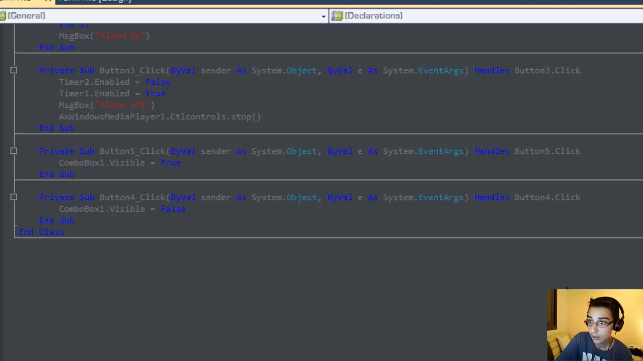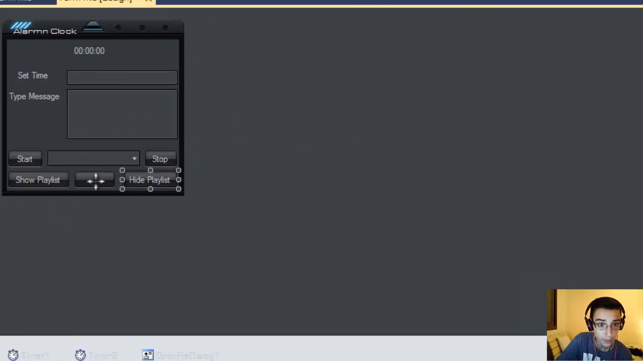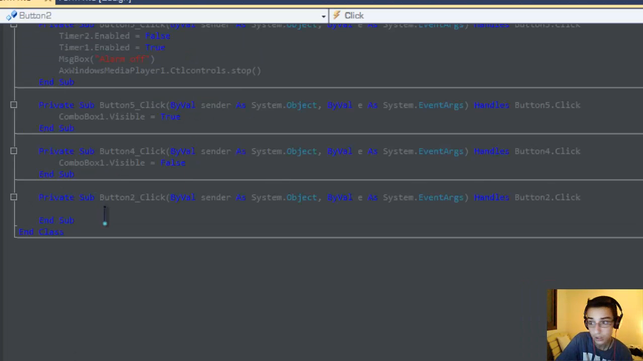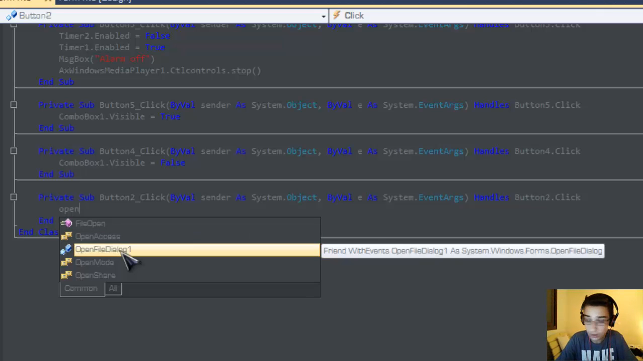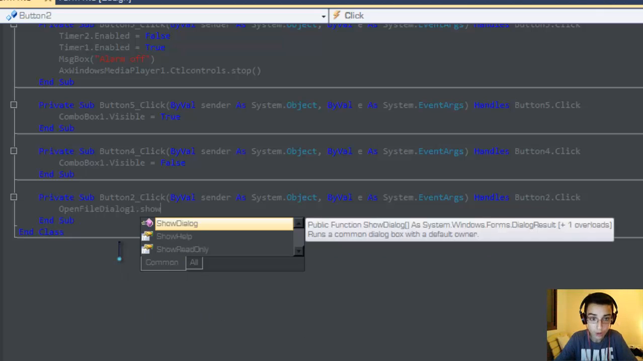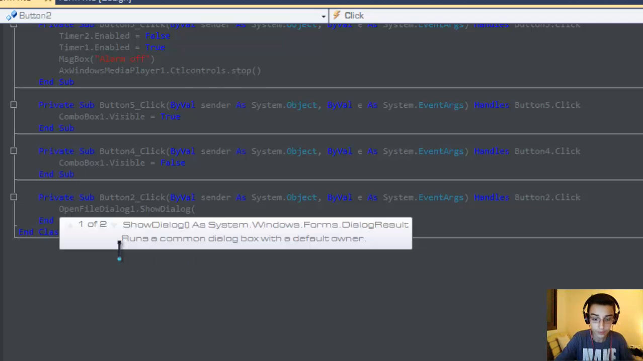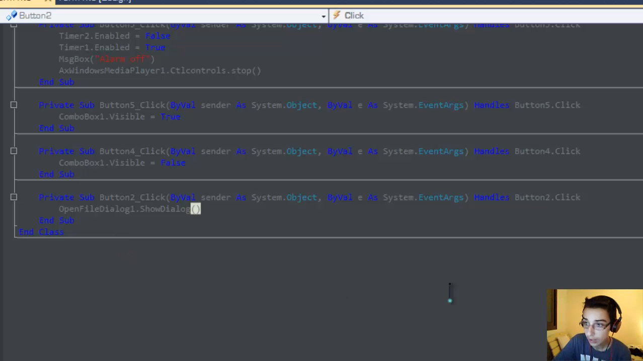Okay, and now let's go and make code for the browse button over here. You have to type OpenFileDialog1.ShowDialog, and you're ready.